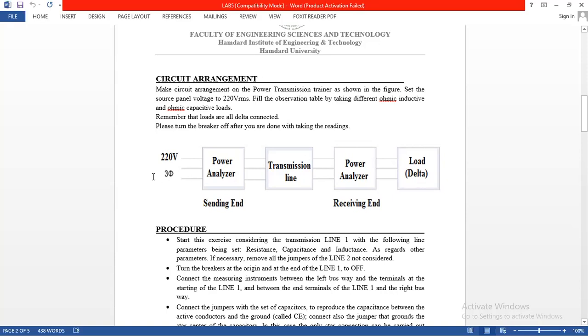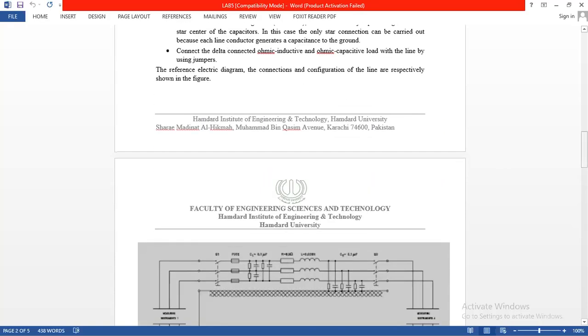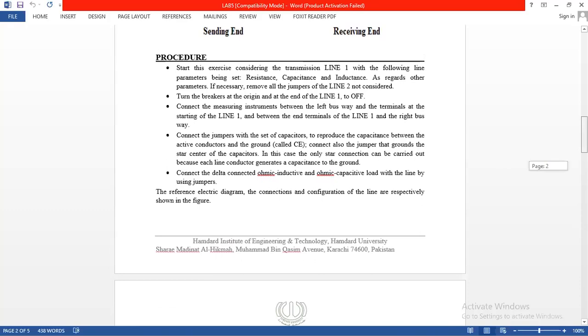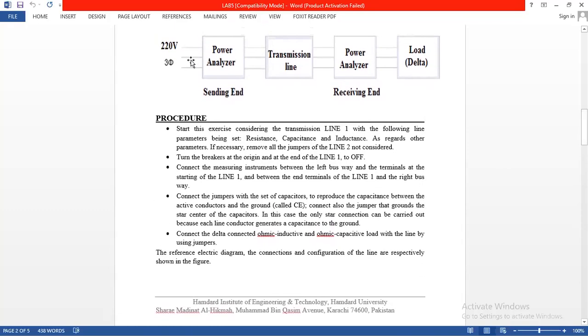So we further discuss the block diagram of the arrangement. Now, how does the block diagram provide the information? The 220 volt three phase is provided from this side in three lines. The power analyzer is further connected with the utility side and then the transmission line.